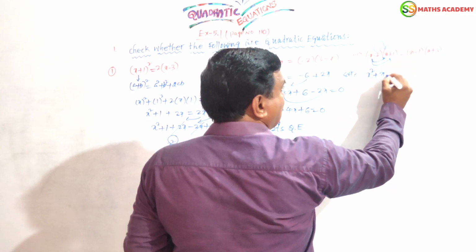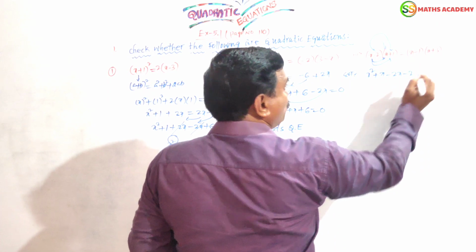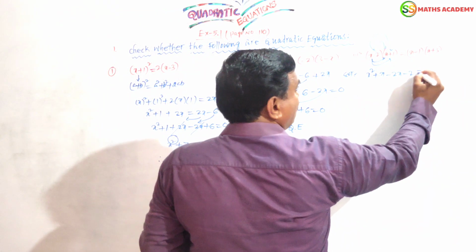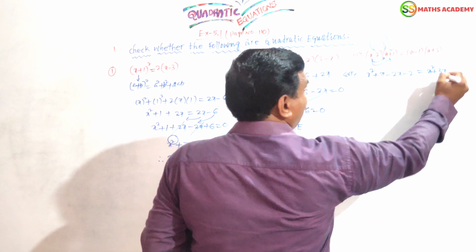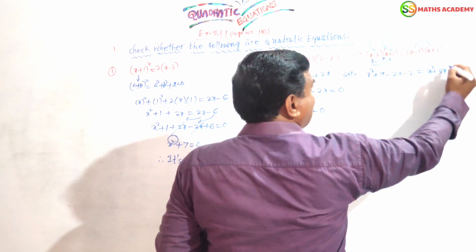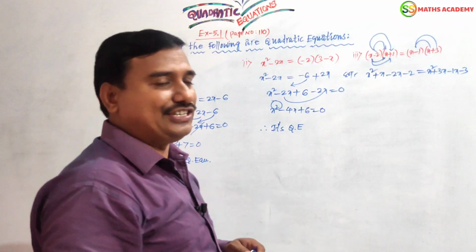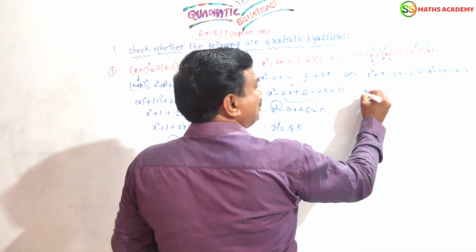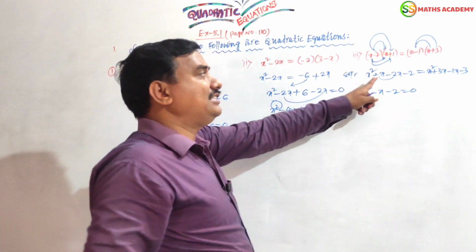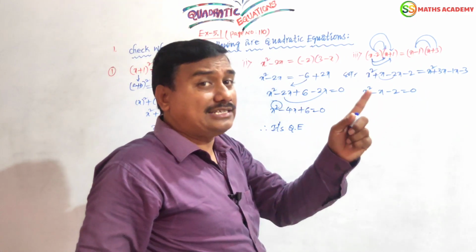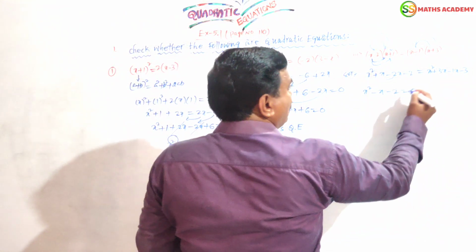Now minus 2 into x, minus 2x. Again minus 2 into 1, minus 2. Clear? Now the right side: x into x, x square, x into plus 3, plus 3x, friends, minus 1 into x, minus x, minus 1 into plus 3, minus 3. Now here x square, simplify these two, minus x is equal to 0. Friends, here plus 1x, here minus 2x. Both are like terms but the signs are different. We should subtract. So minus x, then minus 2 equals 0.